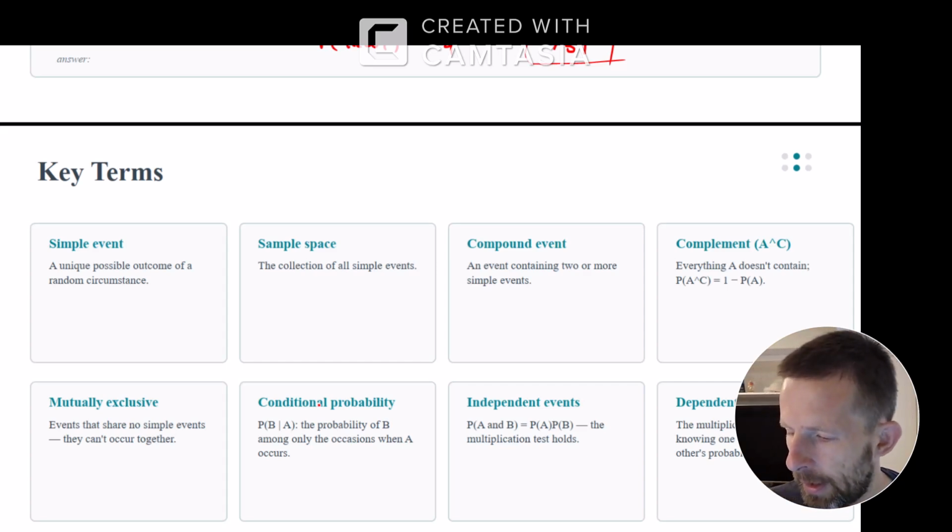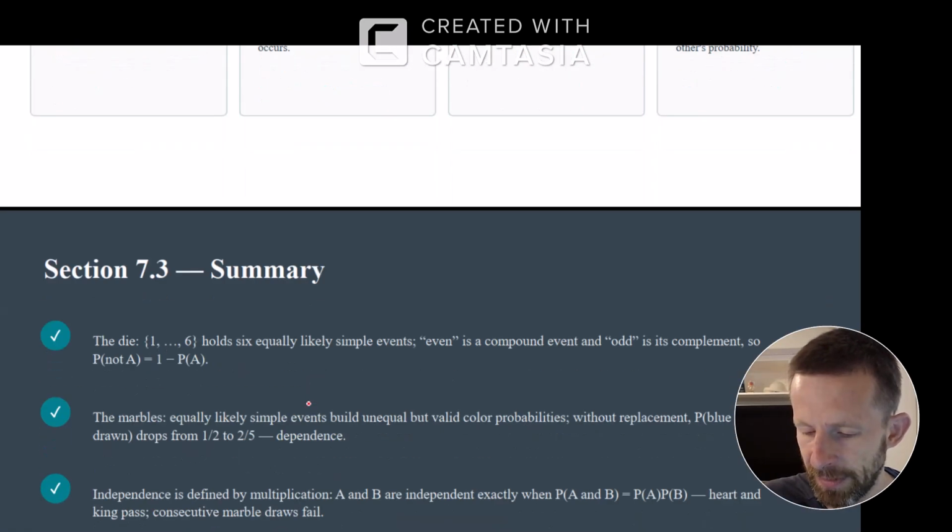Complement: everything A doesn't contain. So if event A is a heart, the complement of that is drawing a spade or club or diamond. Mutually exclusive: cannot happen at the same time. You cannot draw a king and a queen at the same time. So if you draw one card, it's either going to be a king or a queen. Conditional probability: the probability of event B if event A happened. Independent events: probability of A and B is equal to probability of A times probability of B. So knowing the outcome of one doesn't change the probability of the second. Dependent events: knowing the outcome of one changes the probability of the second.